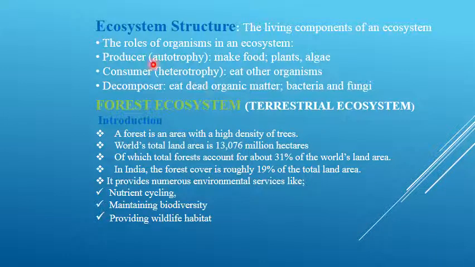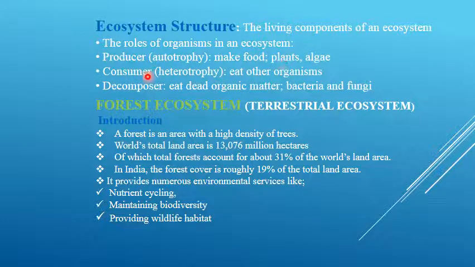Here in this topic, what is ecosystem structure? Ecosystem is having some structure. The important structure of ecosystem is, one is producer. Producer means we know that they can produce their food themselves. The other name is autotroph. Examples for this are plants and algae.